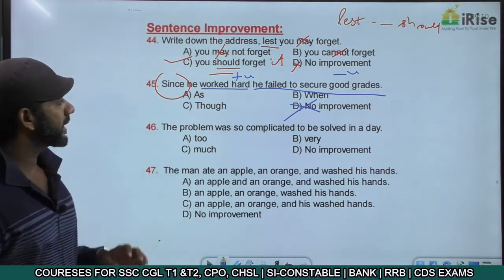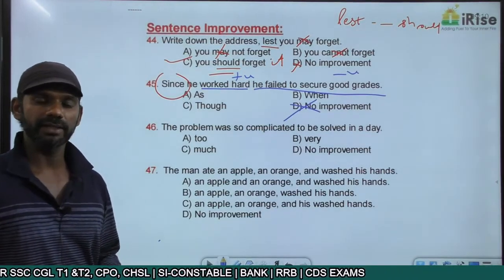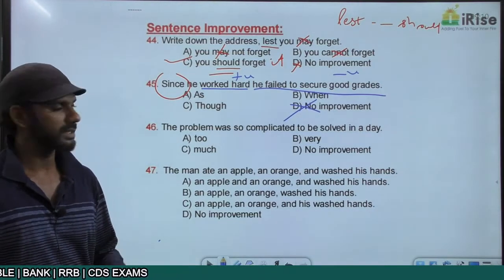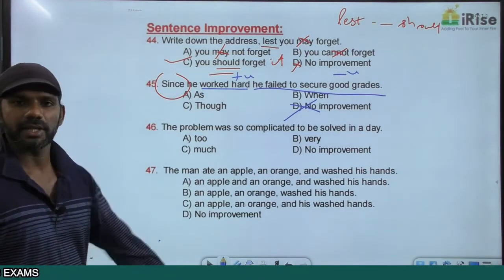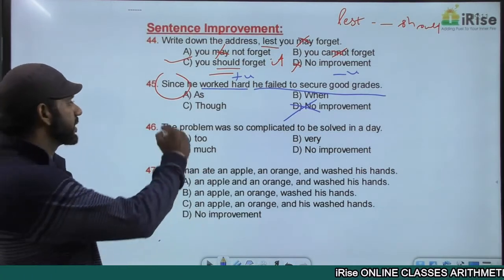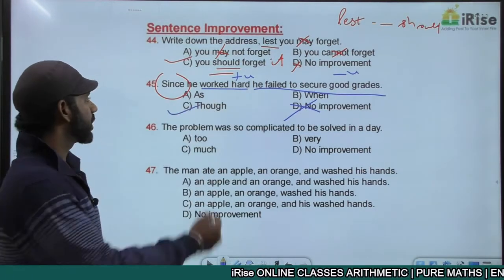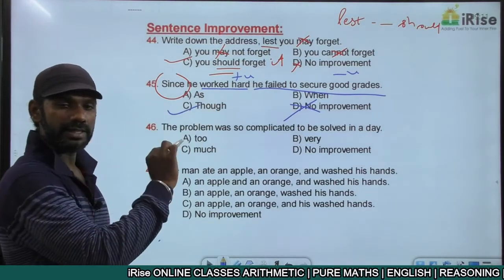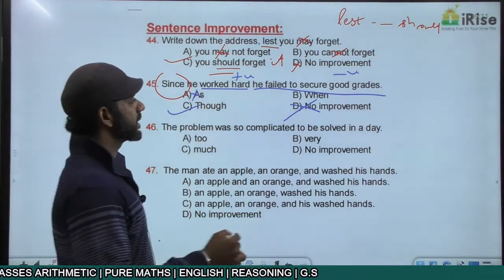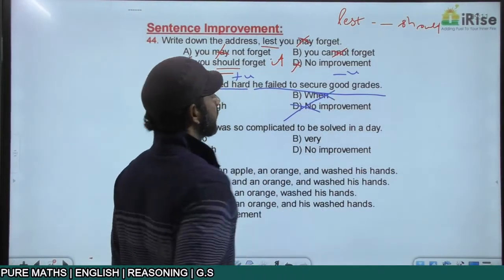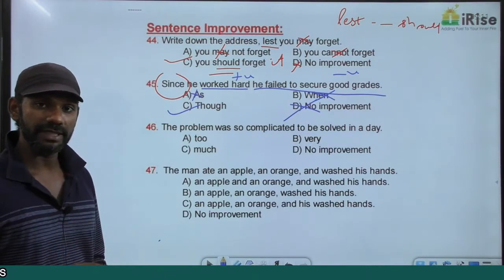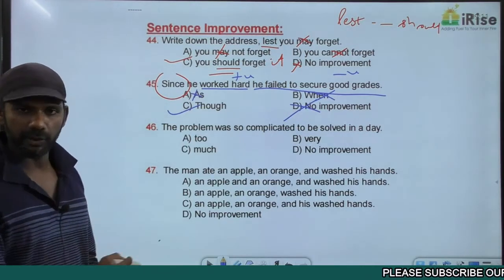We have one negative idea and one positive idea here, so undoubtedly we have to use a contrast indicator here. Among the four options, how many contrast indicators are there? Only one contrast indicator, that is though. As is not a contrast indicator, as is a cause and effect indicator, eliminated. When is not at all a contrast indicator. In fact, I did not give when in the list of any kind of indicators, eliminated. The answer must be though.